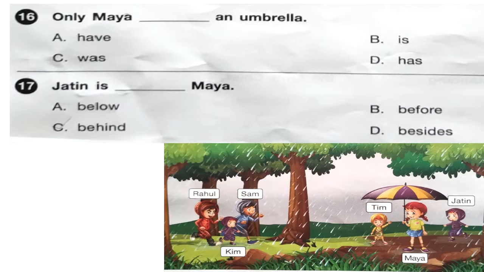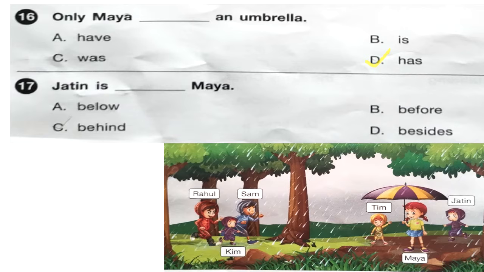Question number 16. Only Maya dash an umbrella. A have, B is, C was, D has. So which is the correct option? Only Maya has an umbrella. Answer D.